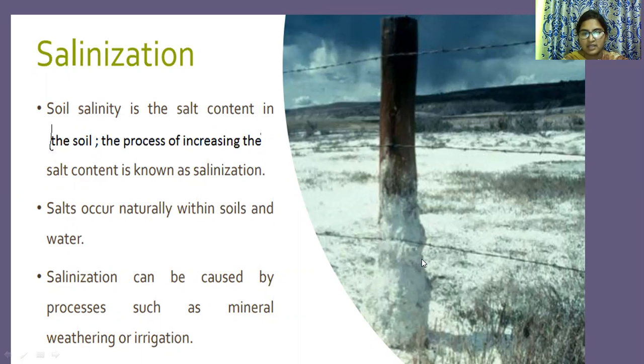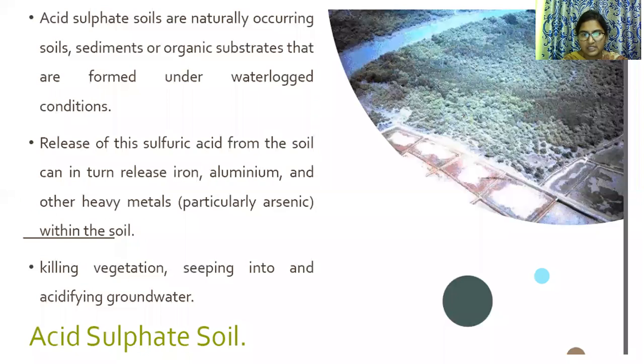Salinization can be caused by processes such as mineral weathering or irrigation. Salts occur naturally within soils and water. This figure shows the salinization. And acid sulfate soils are naturally occurring soils.